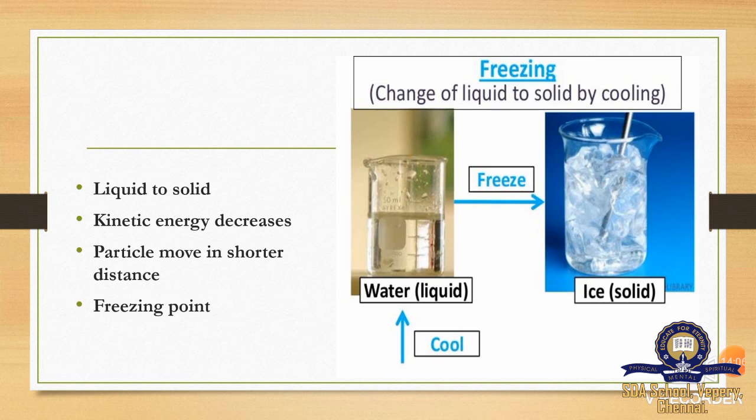Here the particles will move over a shorter distance, and the temperature at which liquid is converted into solid is said to be the freezing point. So here the liquid is cooled, the temperature is decreased, the kinetic energy is also decreased, and the particles get rigidly fixed. Liquid to solid is done by freezing.